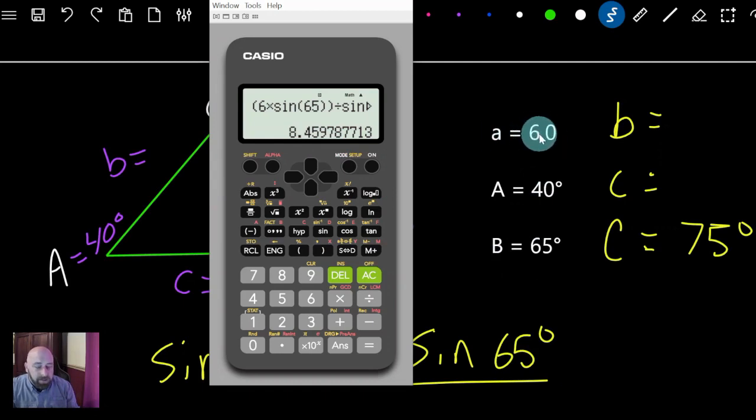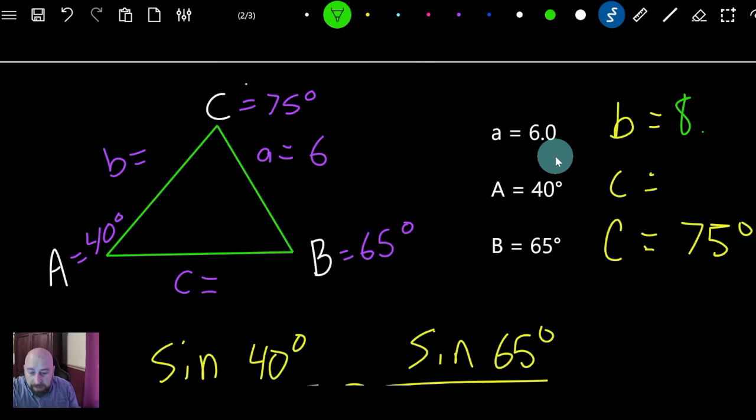That's telling us it wants one decimal, or two significant digits, however you want to look at that. So I'm going to round this off to 8.5, which is going to be the B side. So 8.5 would be the correct answer on B.